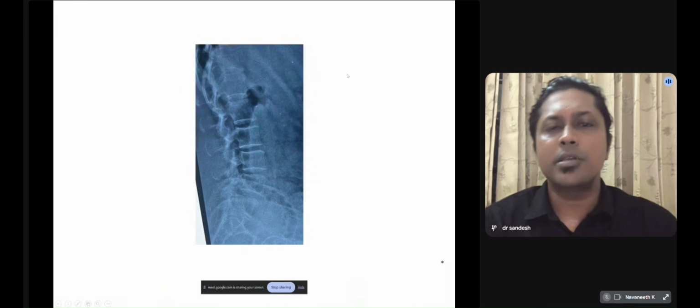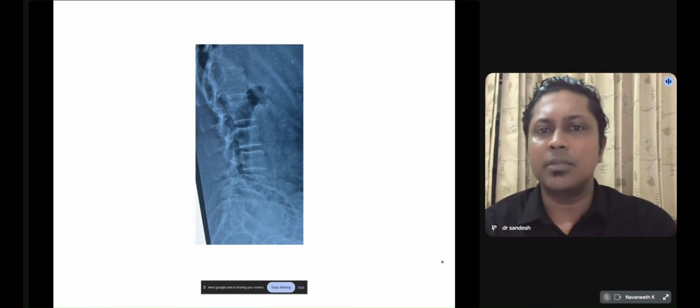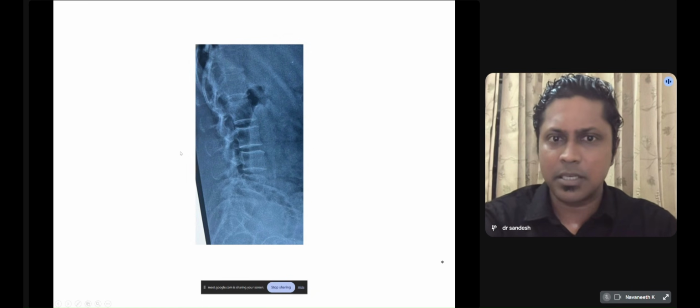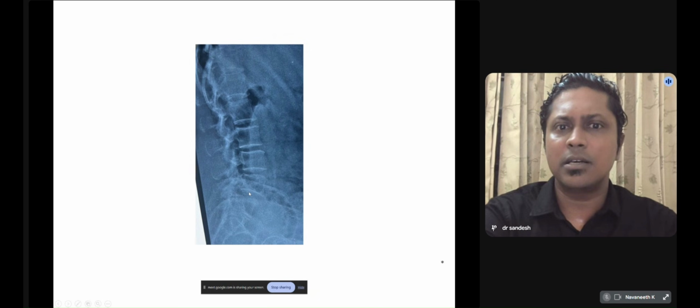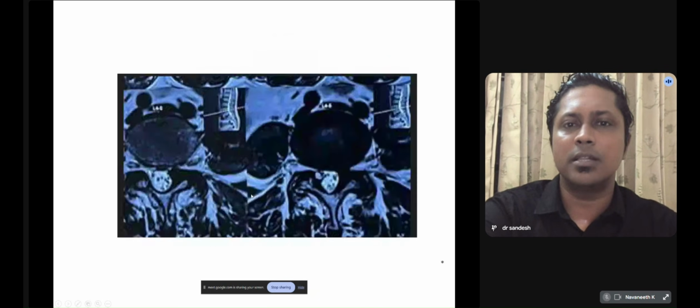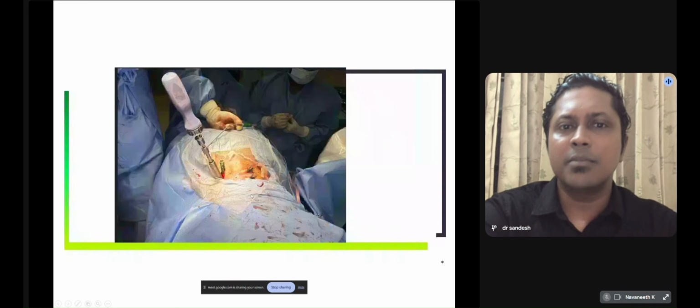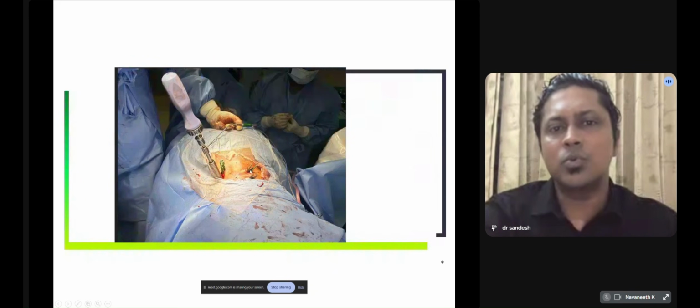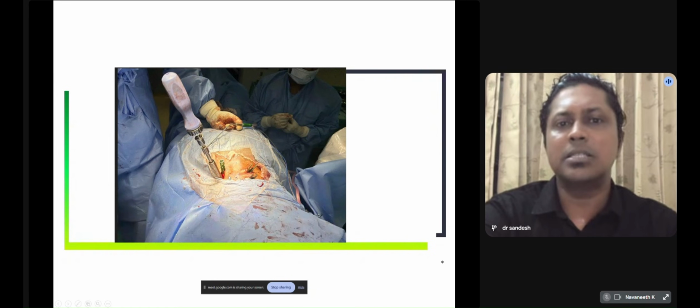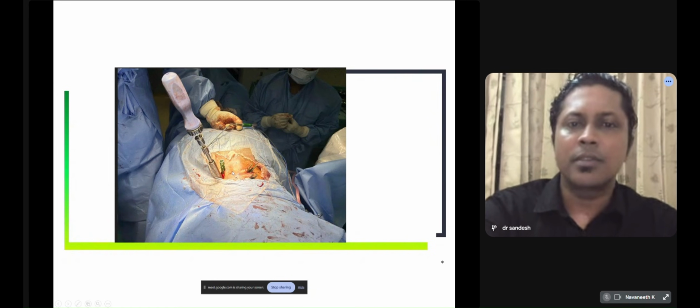Other surgical procedures which can be done are minimally invasive stabilization. Here, the X-ray shows a spondylolisthesis, which is slippage of one vertebra over the other. This can be treated with minimally invasive surgery. We can see these screws are being placed percutaneously and the cage is being introduced sideways. So muscle dissection is being limited.